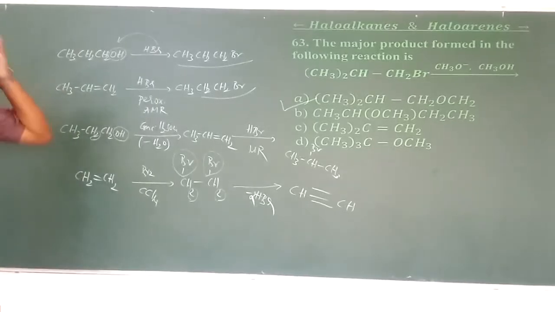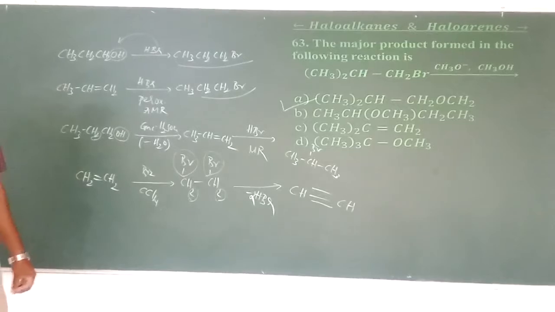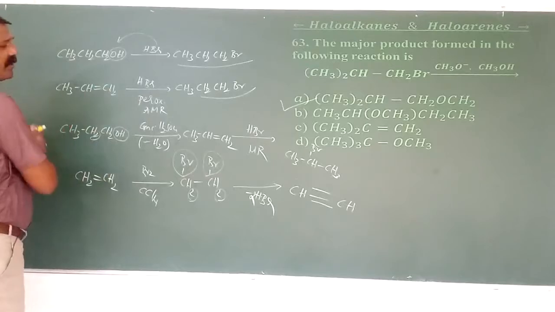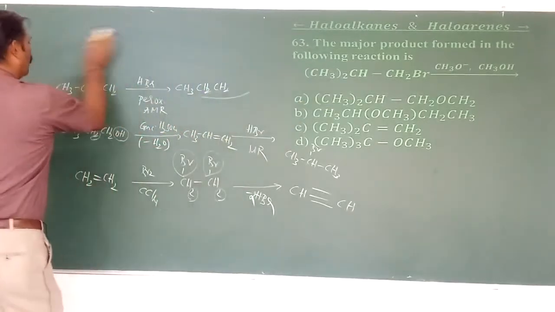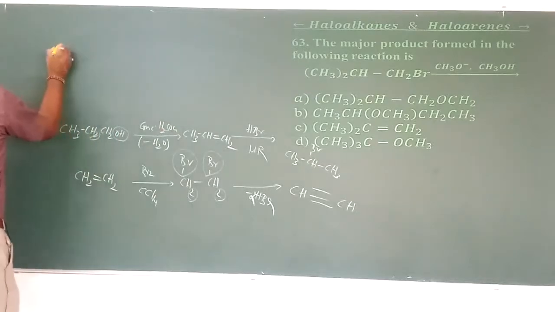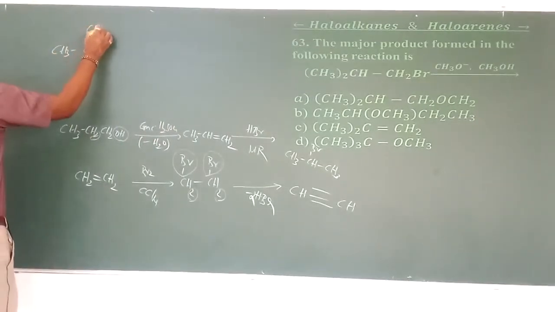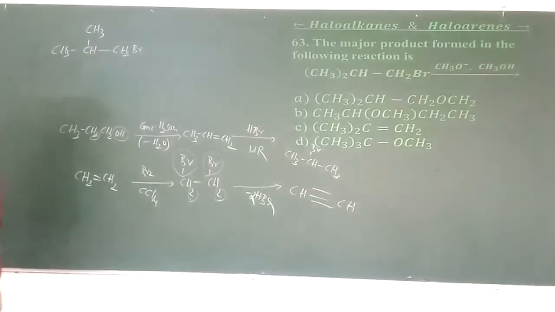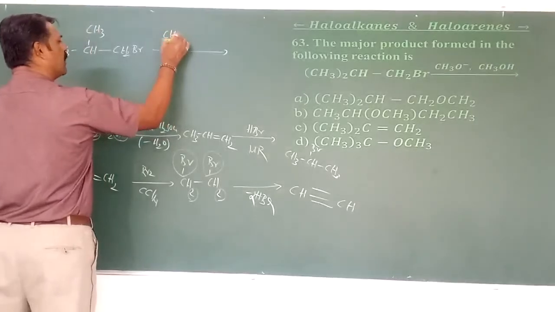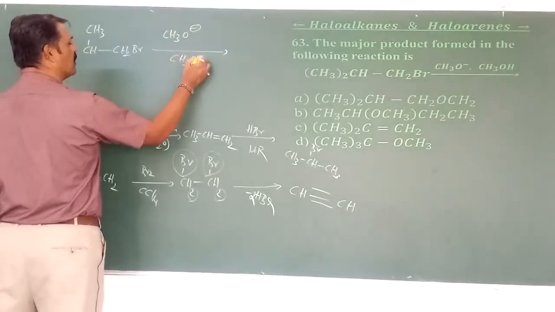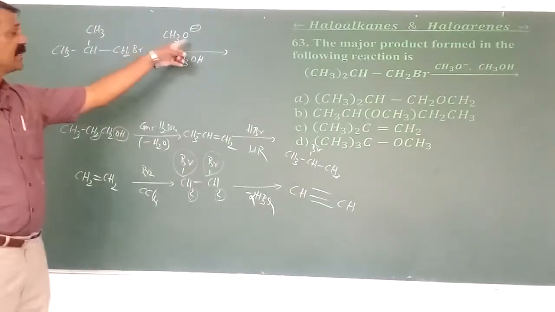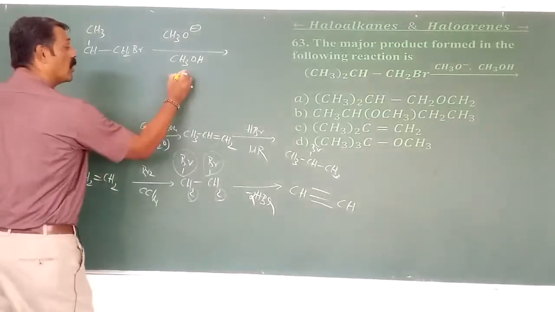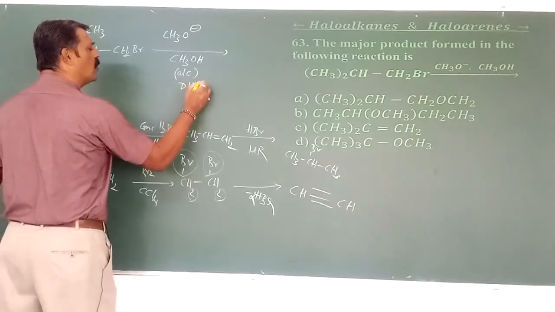Let's move to 63. The major product formed in the following reaction is what? What's the major product that has been formed here? CH3, CH3 and CH2Br, which is called isobutyl bromide. Here CH3O minus with CH3OH is the nucleophile. But in what medium is it, aqueous or alcoholic? Alcoholic. Alcoholic means it has to undergo DHH.